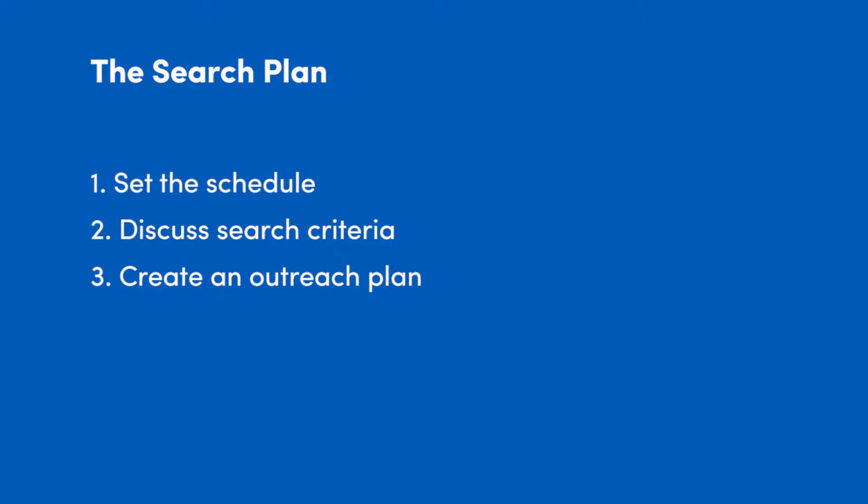The fourth element of a successful search plan is to discuss as a committee how you're going to look at the criteria and assess the candidate pool. Now, many people look at this as an exercise in rank order. I'm going to suggest to you there are better ways to do that. Rank order implies that you find a way to see the best candidate, the second best, the third, and so on. It's not always the best way to look at the possibilities of your pool.